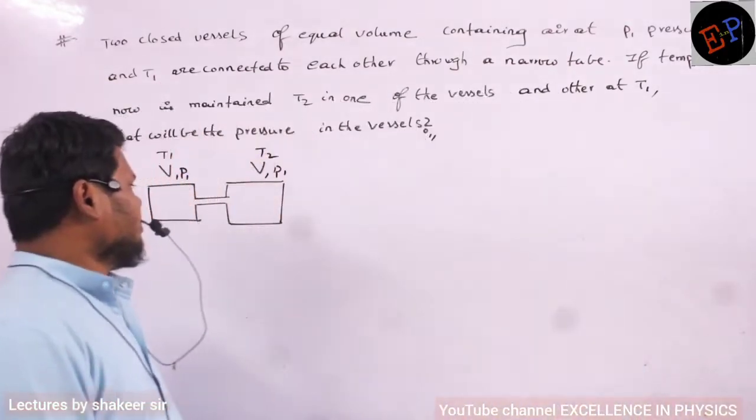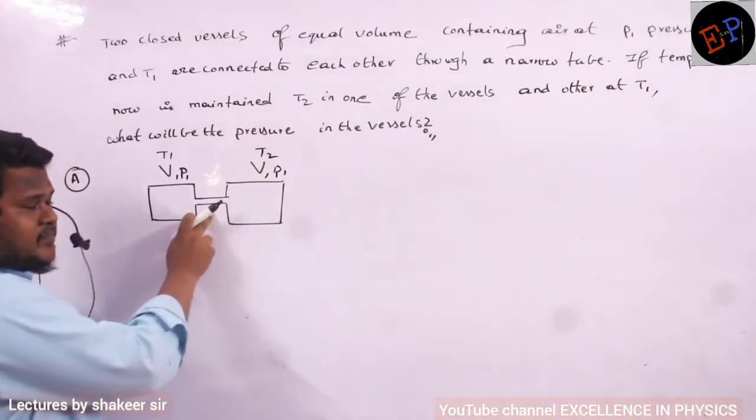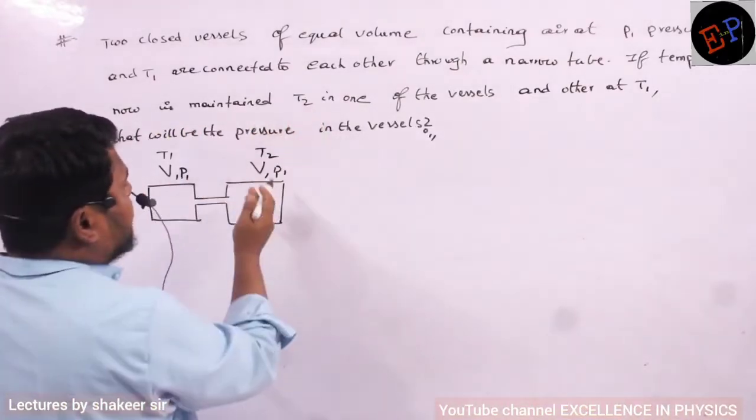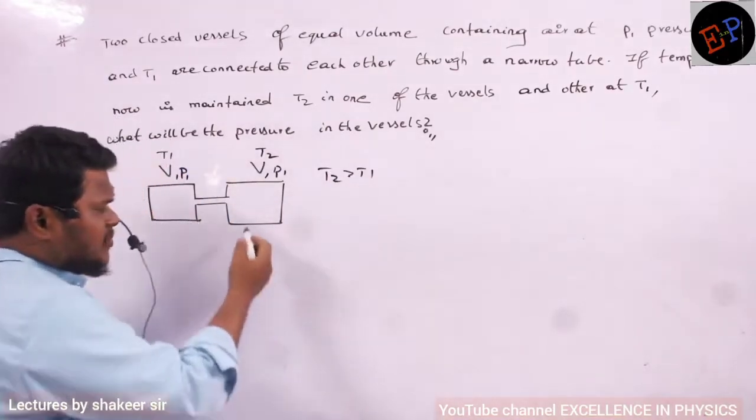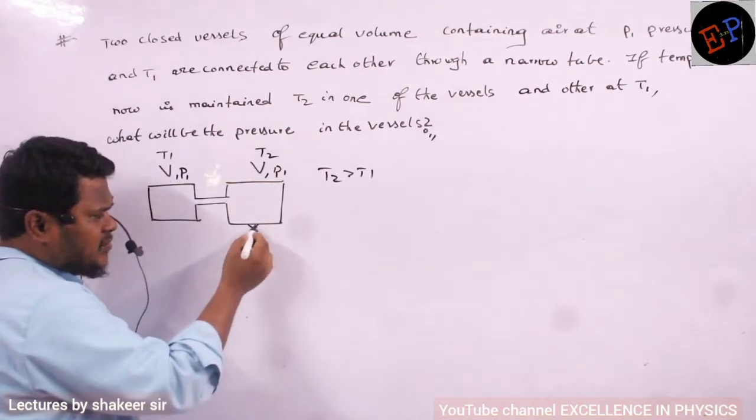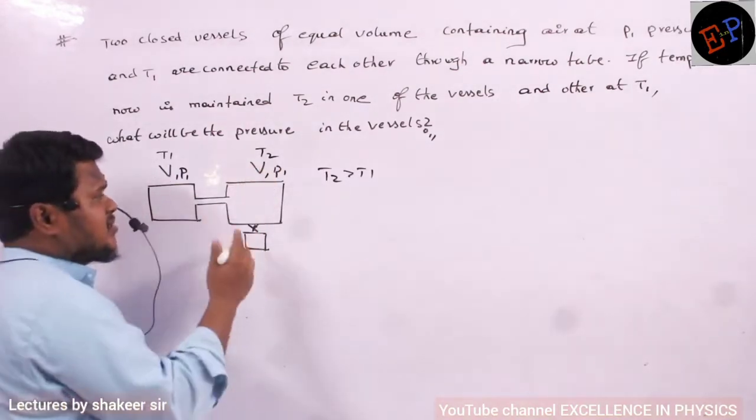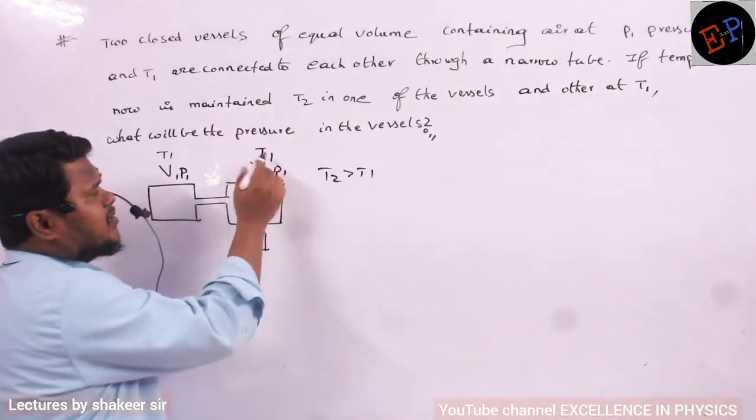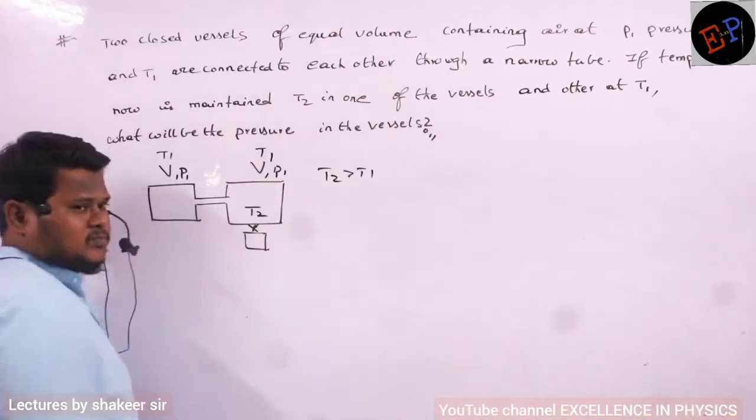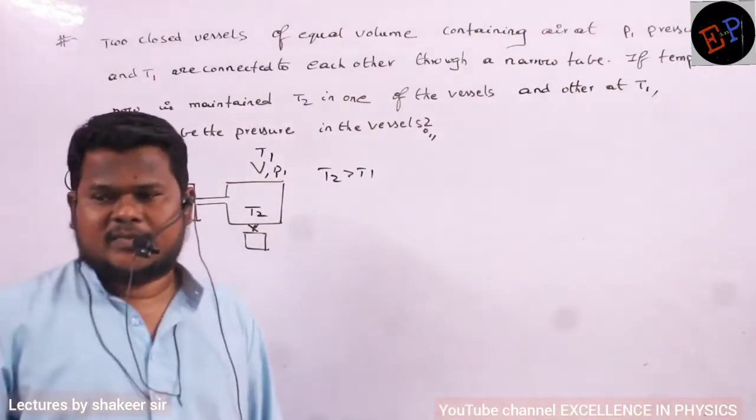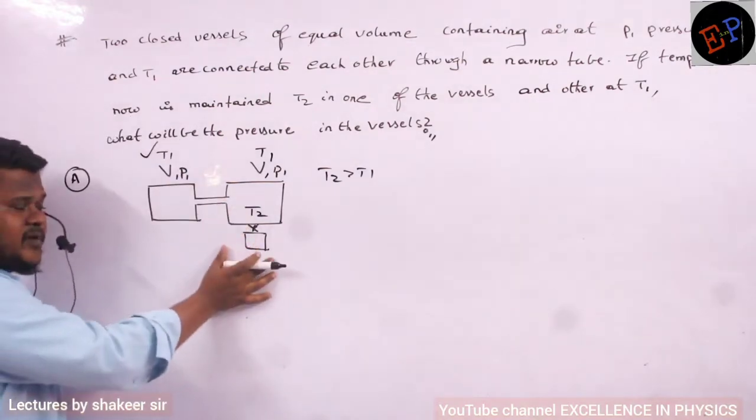Okay, now see. Now what I am doing is, after connection, we maintain one container at T2 and another at T1. Let us consider, for example, T2 is greater than T1. It means I am heating the second container. So initial temperatures were at T1 only, no? And the final temperature of container B is T2. The temperature of the first container is maintained at T1 only. The temperature of the second one we are changing.